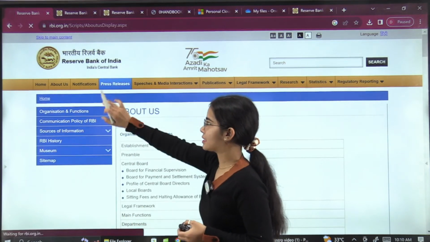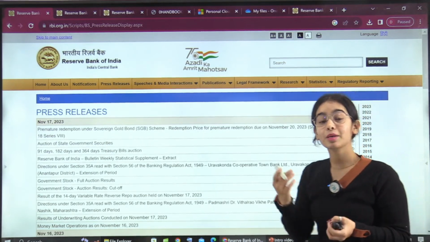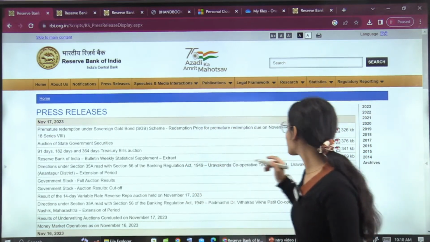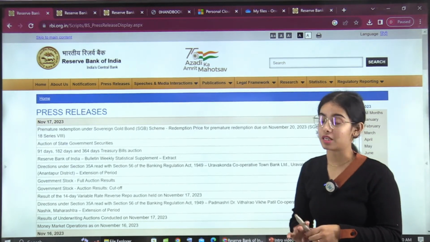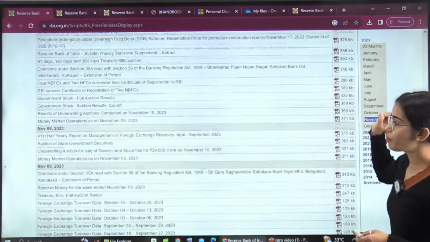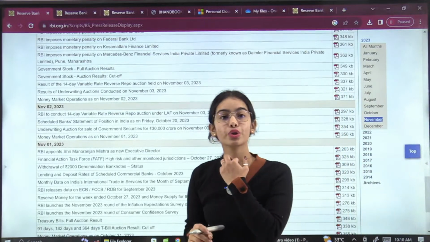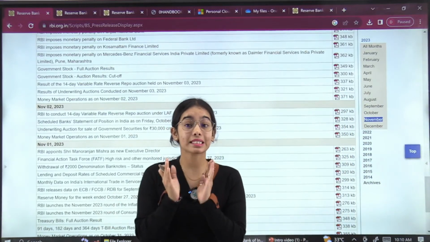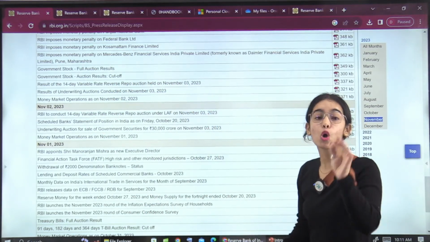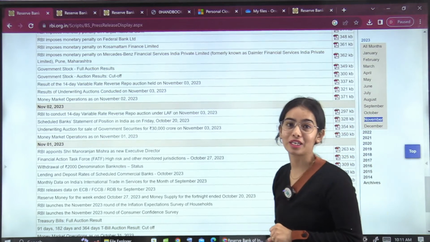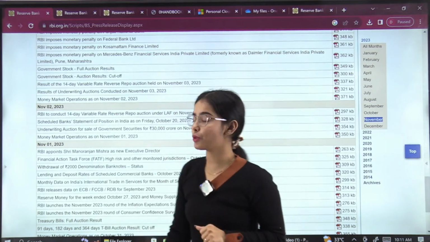Now coming to the press releases and notifications, let's go to it later because the press releases are more. If I show you November only, you can see that only half of November has passed, and there are still so many press releases released by the Reserve Bank of India. So should you go through all the press releases? Is it relevant? No, only out of these 50 press releases, only 5 are important. And how you are going to identify those 5, I will show you.